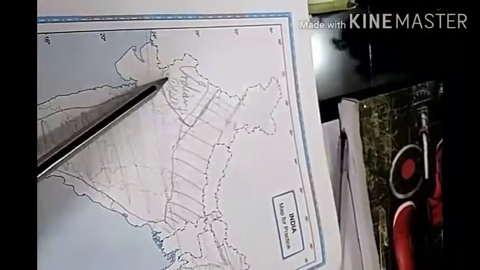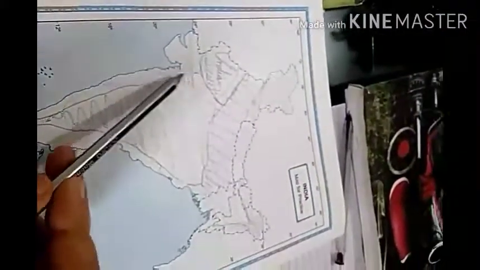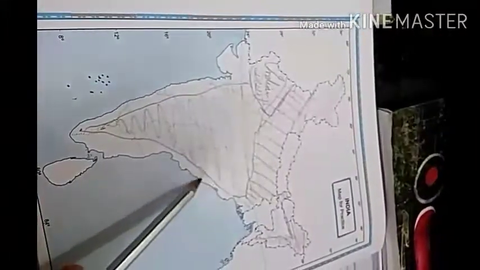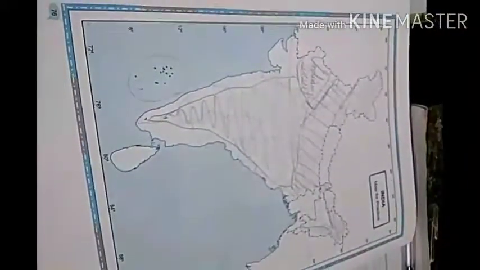Third one, the Indian desert, which is also known as Thar desert. Fourth one, the peninsular plateau. Fifth, these coastal plains. And sixth, island groups, Andaman Nicobar Island and Lakshadweep.